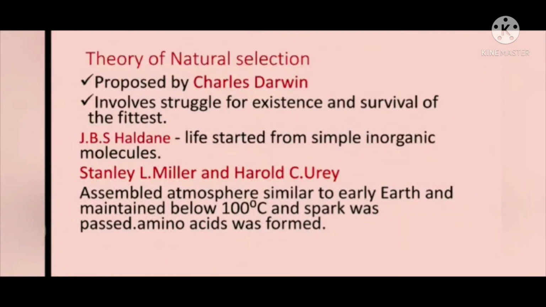Children, next we are going to see a few theories. The first is the theory of natural selection. It was proposed by Charles Darwin. He was a naturalist. He stated that all organisms struggle for existence, and the organism which wins in the struggle alone will survive in the environment. So natural selection states that organisms struggle for existence, and only the fittest organisms survive in the environment.